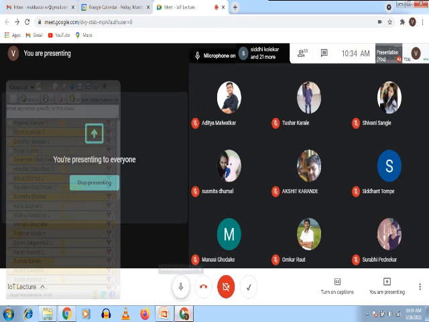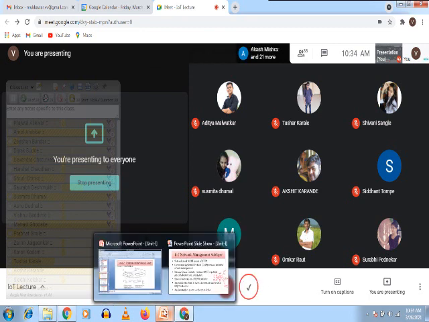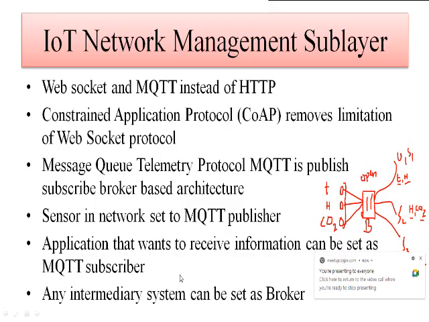Okay. Here we are. This MQTT is the publish-subscribe broker-based architecture, and we have seen how this broker is responsible for transmitting the data that has been received by the different sensors present inside a network.